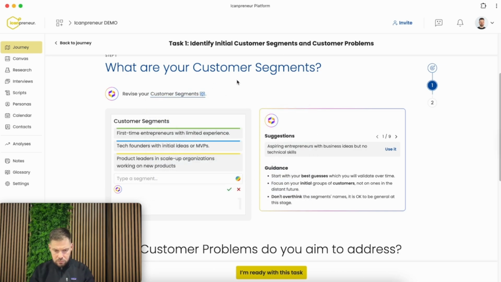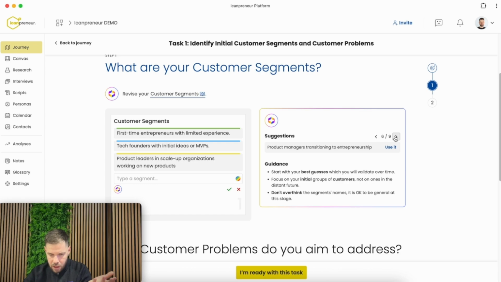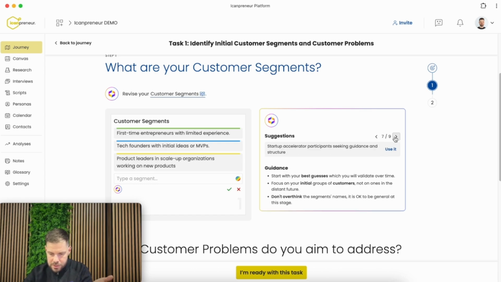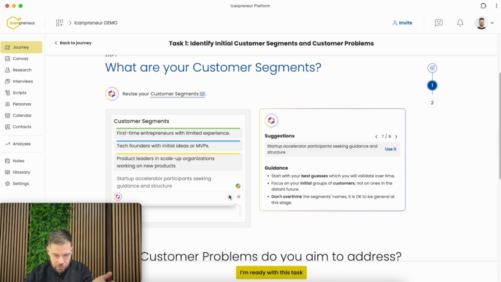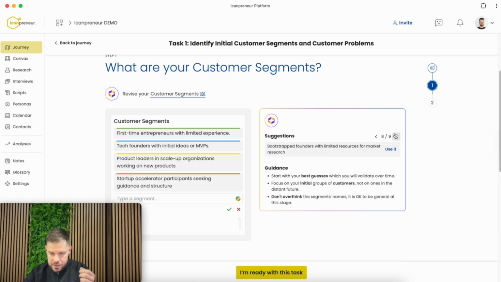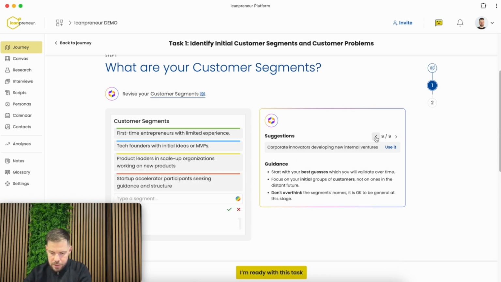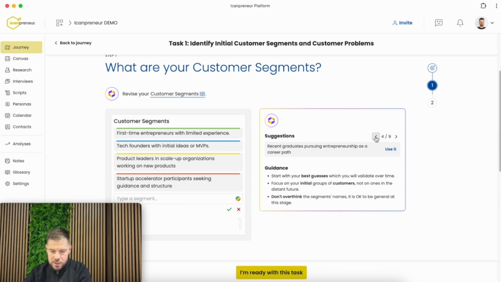So I have my first three customer segments: first-time entrepreneurs, tech founders, and product leaders in scale-up organizations. The platform is already suggesting additional ideas for more customer segments that I can tackle. So I can review those and pick those that I like. For example, I want to work with startup accelerator participants, which are very focused on developing their ideas. So it seems like a good target for me. And one customer segment that I want to explore is mentors of startups. So let's define that customer segment as well.